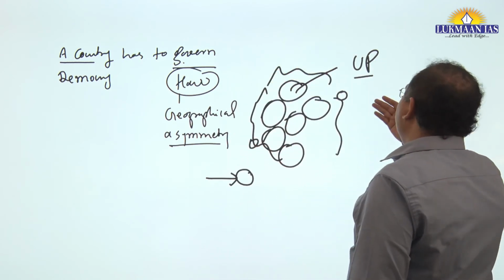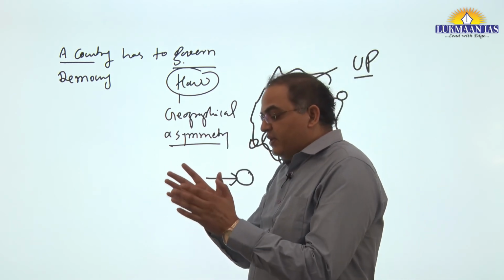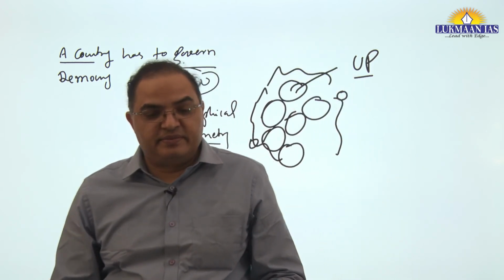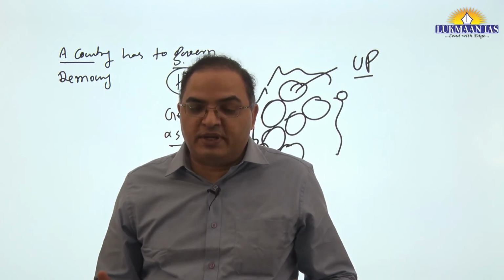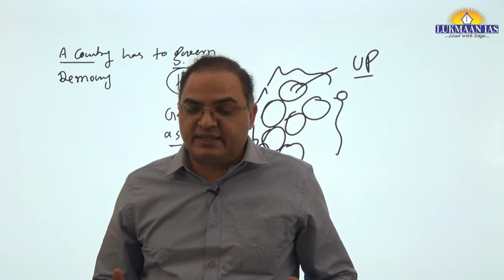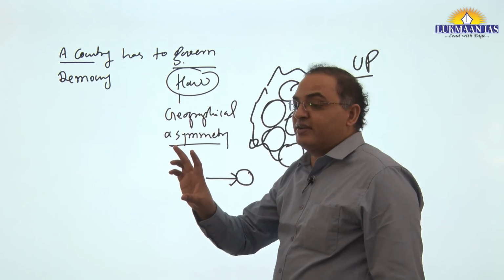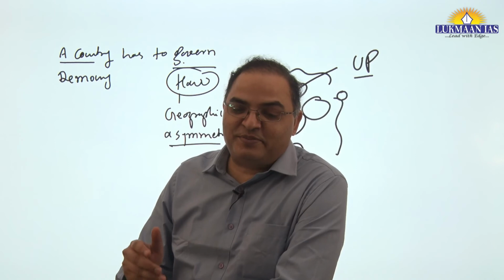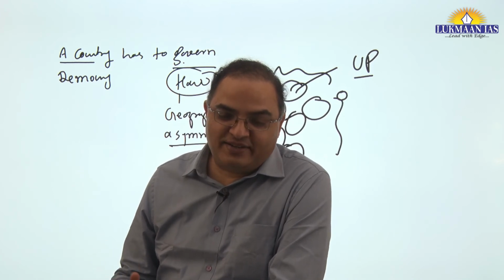So the question is this, you have to understand: we have allowed people to play with the administrative structure and not allowed the Union to create a geographical division of the country, in terms of creation of states, in such a way that it is convenient for administration. It is mentioned in Article 1 that states are created for administrative convenience. Where is that convenience? Rather, states are created for political convenience.